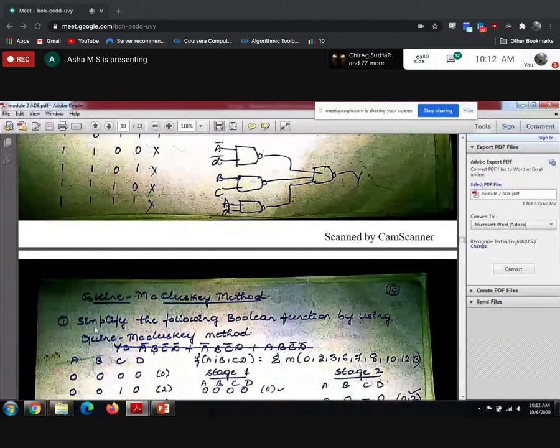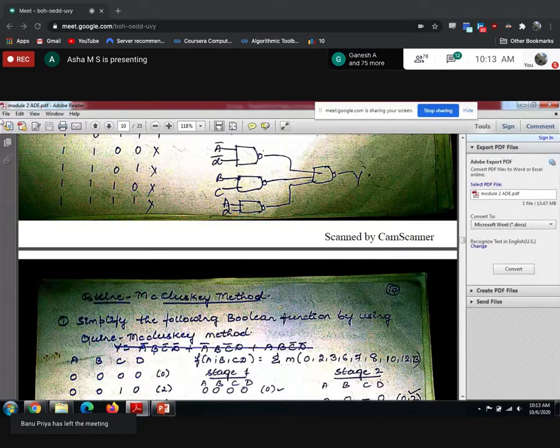Okay, read this question. Simplify the following Boolean function by using the Quine-McCluskey method. Take a note of the question.